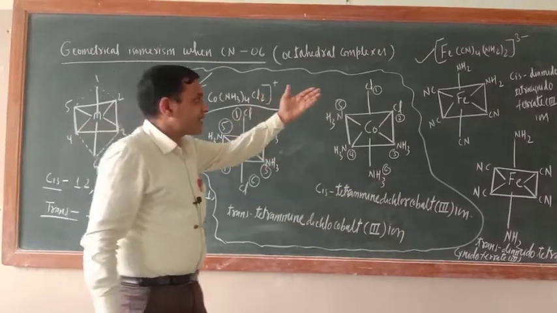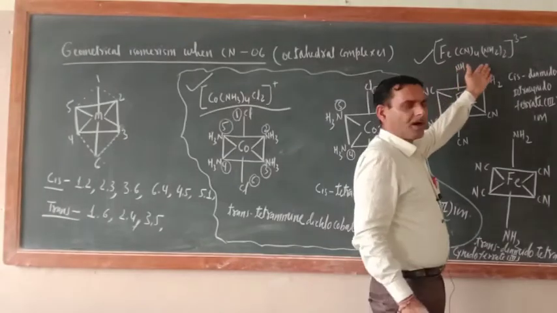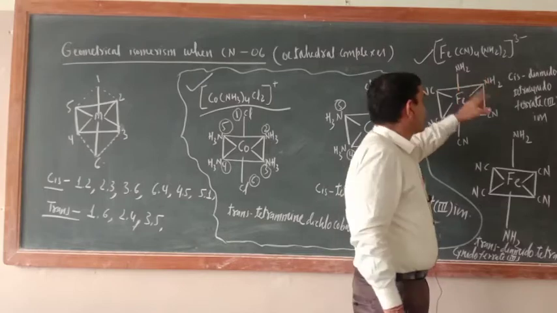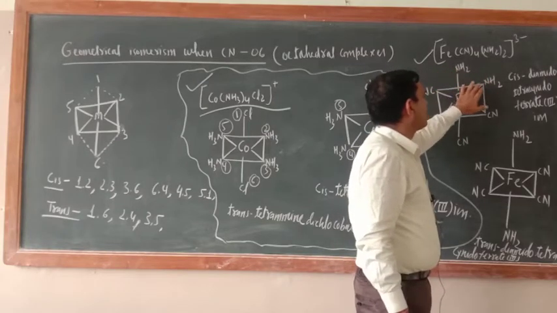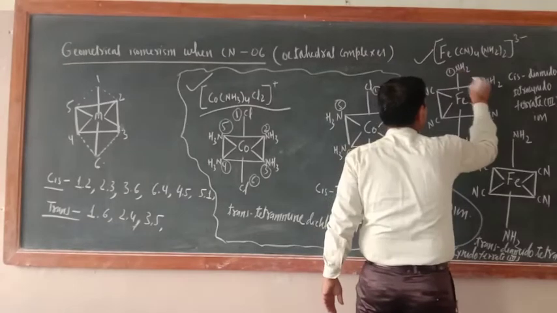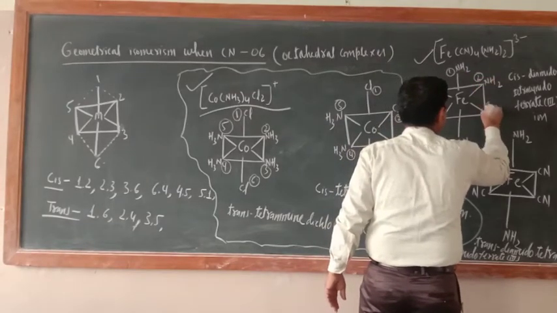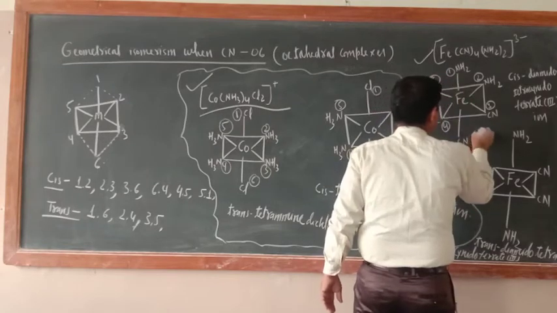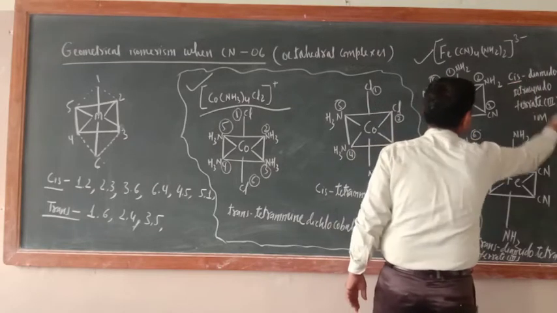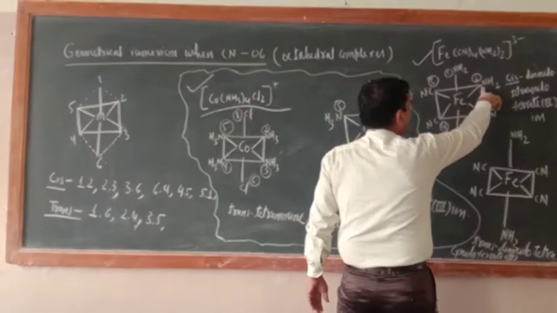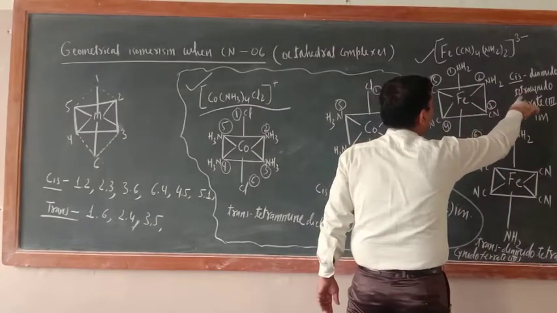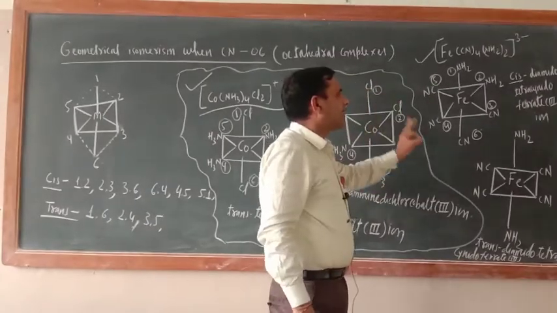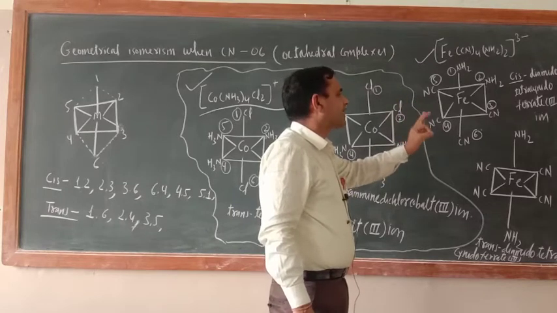Same is the case here also. Just see, this is NH2. What is the name of this ligand? Amido. So see, this is 1 position, this is 2 position, this is 3 position, this is 4 position, this is 5 position, this is 6 position. So cis 1-2, similar kind of ligand is there. Cis-diamidotetracyanide, cyanido or cyano both are accepted. Diamidotetracyanidoferrate(III) ion.